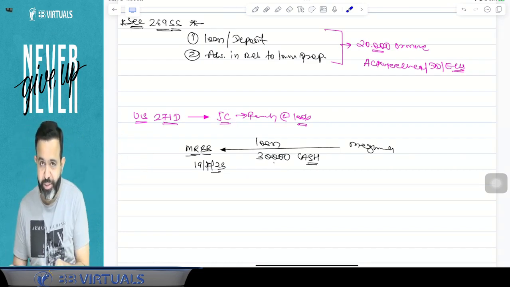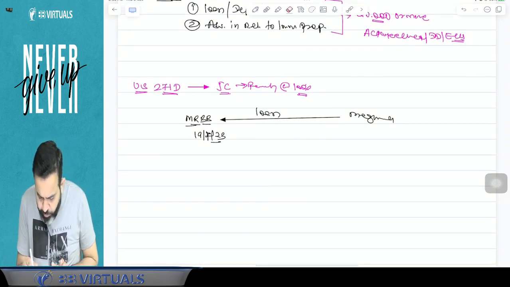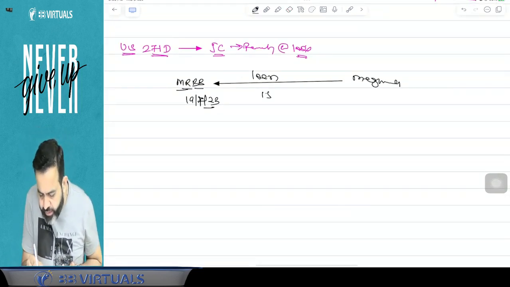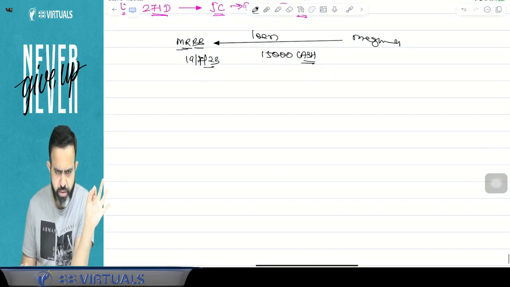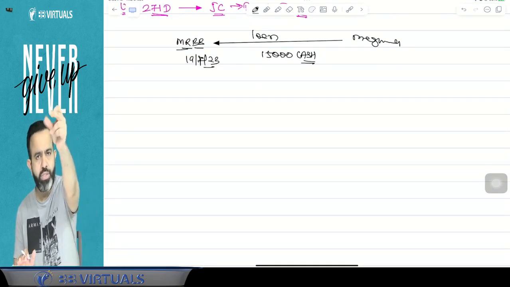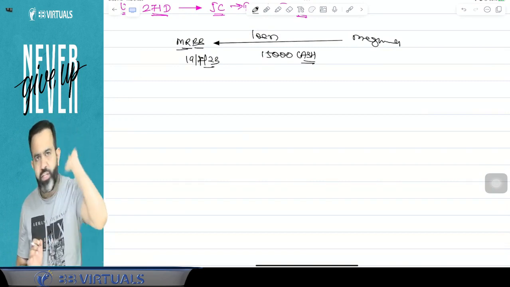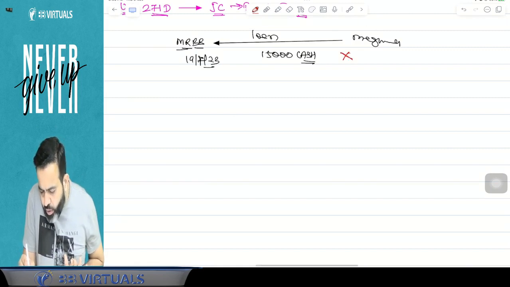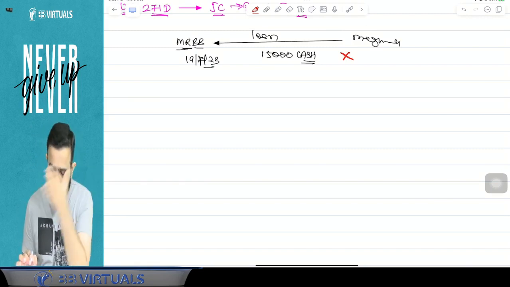I need your 100% attention. Try to understand. Guys, suppose for an example, from Meghna I took a loan of only 15,000 in cash. Earlier I took the loan of 15,000. Try to understand, I need your attention because here you will get confused. I took the loan from Meghna of 15,000. So is there a violation? Answer is no. At this time there is no violation because the loan amount is not 20,000 rupees or more. So there is no violation, no penalty.